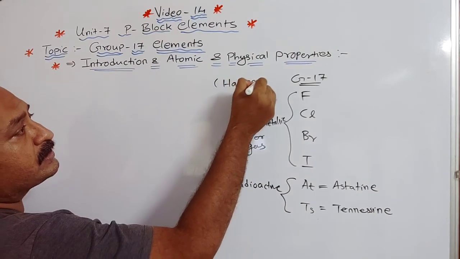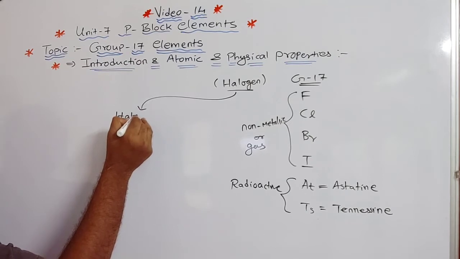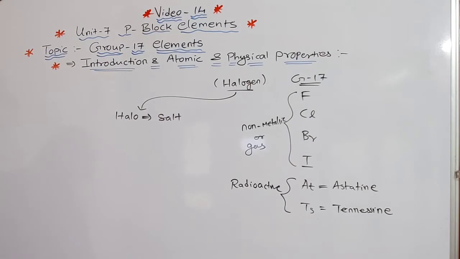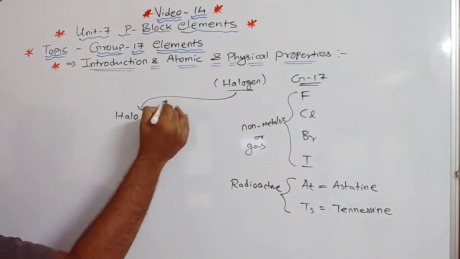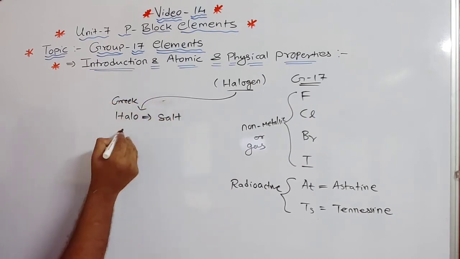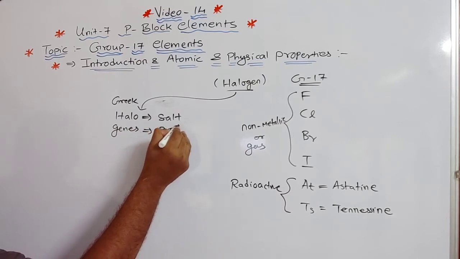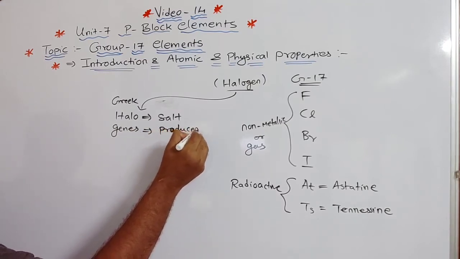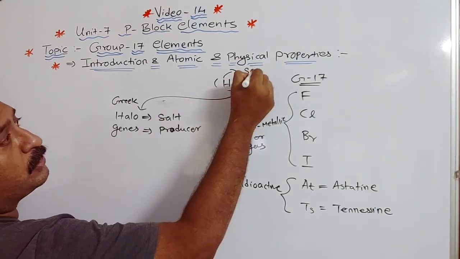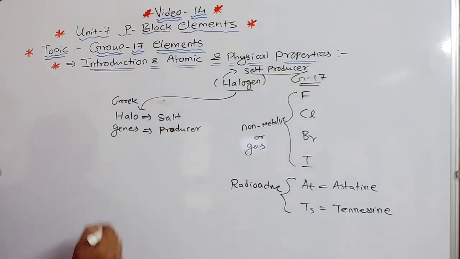What is the meaning of halogens? Halo means salt, and gen means producer, from the Greek meaning given in your textbook. So halogens means salt producers, that is, salt producing compounds.